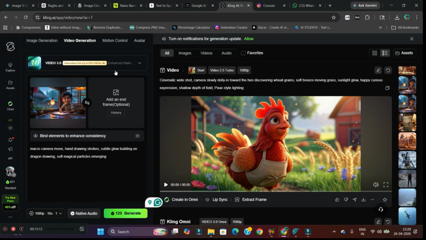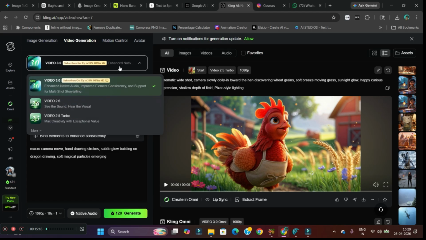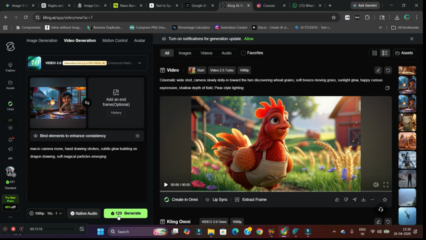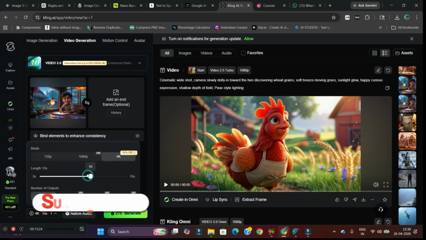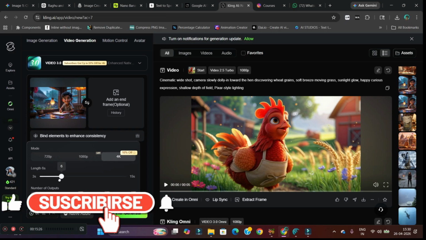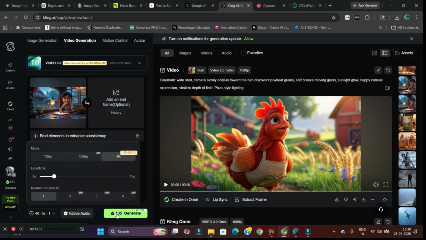Make sure Veo 3.0 is selected, and then here you can keep 5 seconds. You can create up to 4K resolution and up to 15 seconds long audio video, but I need only 5 seconds, so I'll keep it 5. It will take 135 generation credits and hit generate. Like this I have created all these videos.